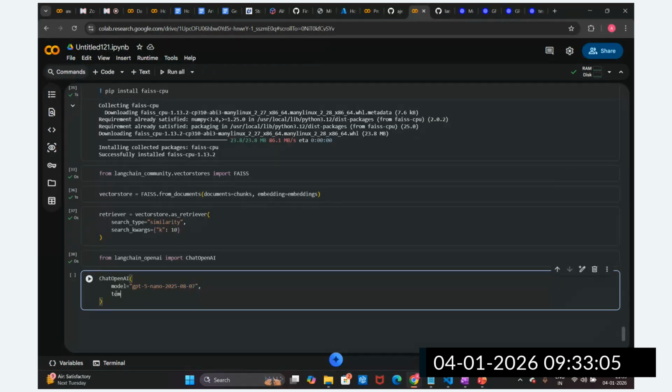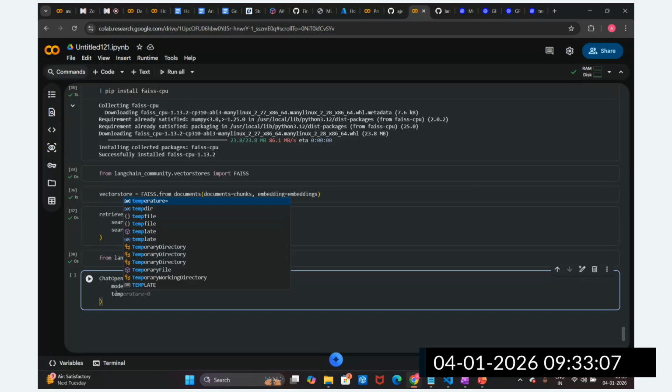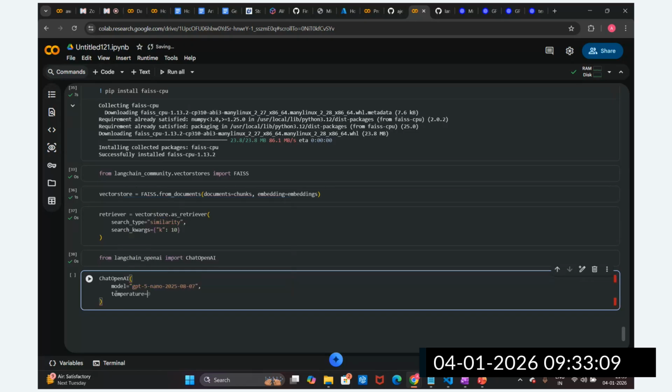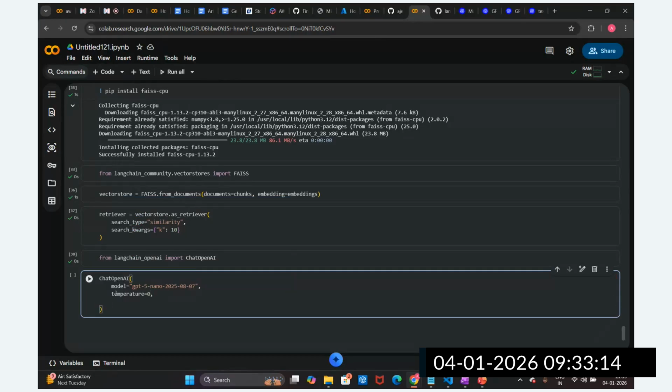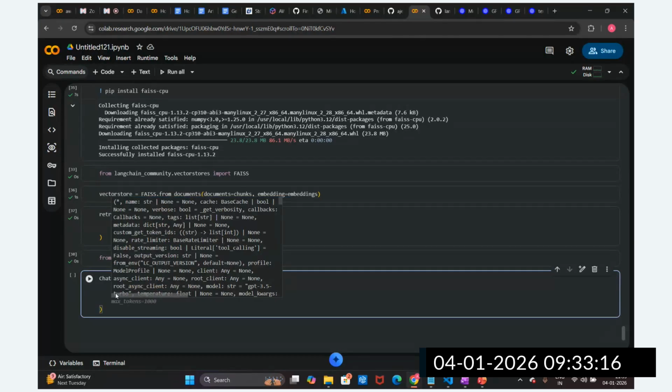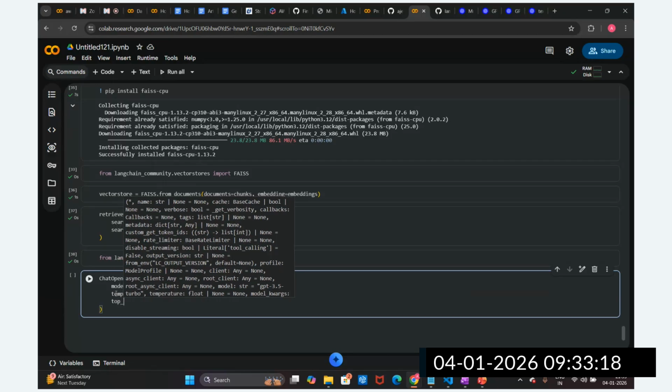Temperature. What is the meaning of temperature? Does anyone know? Yes. What is the meaning of temperature? Are you aware of this terminology? Yes, no?